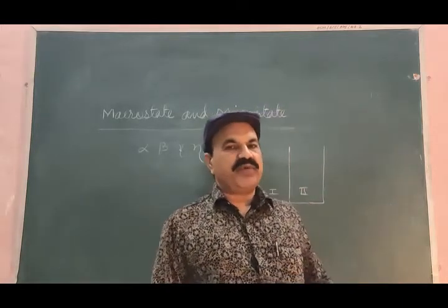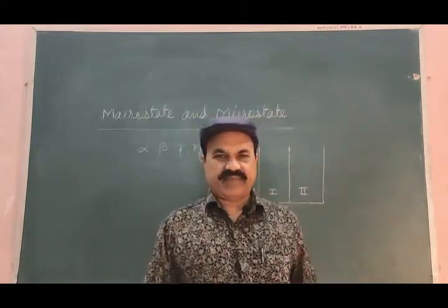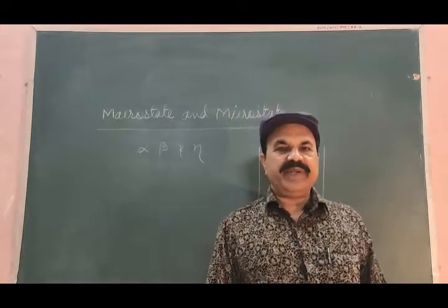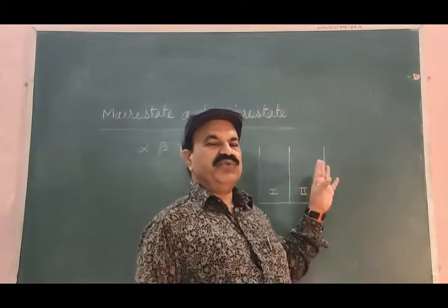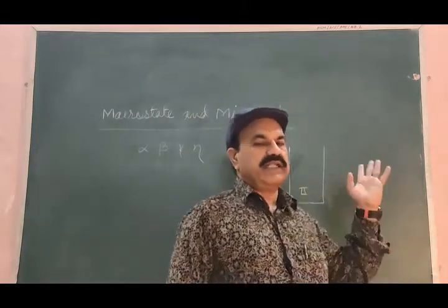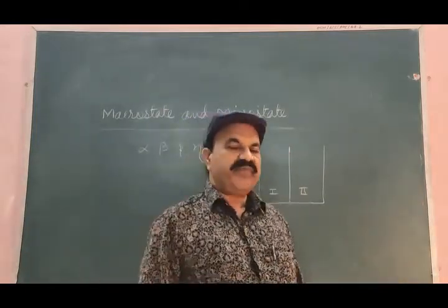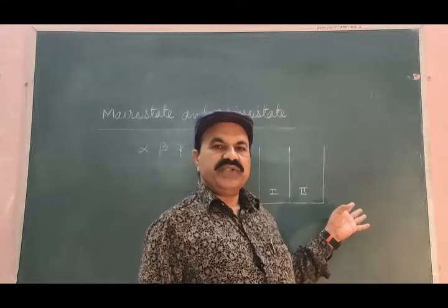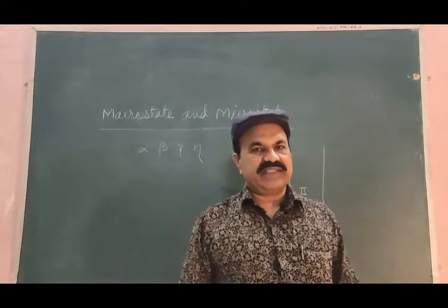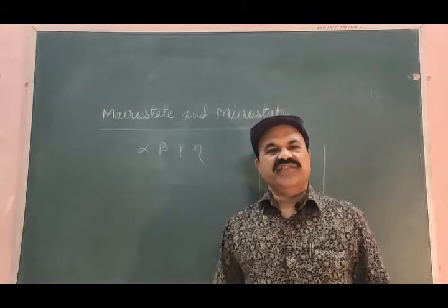And this a priori probability for all these particles is 1 by 2, meaning that alpha has 50% chances of going into first compartment or going into second compartment. Beta has 50% chances of going into first compartment or into the second compartment. And the same thing is true for all the particles of this system.